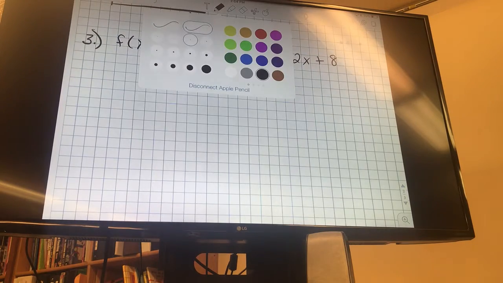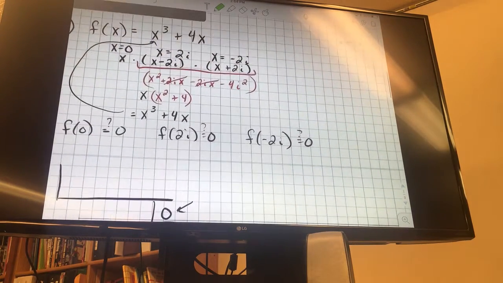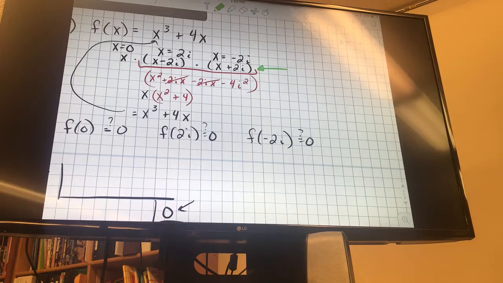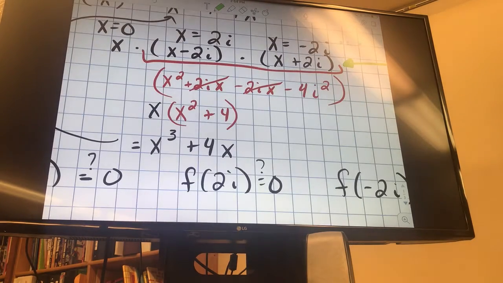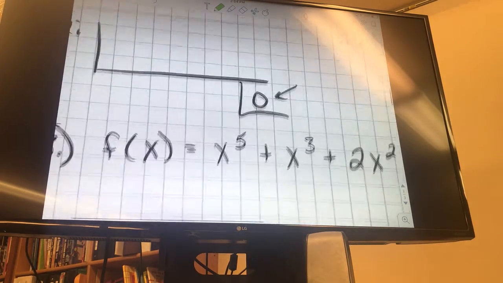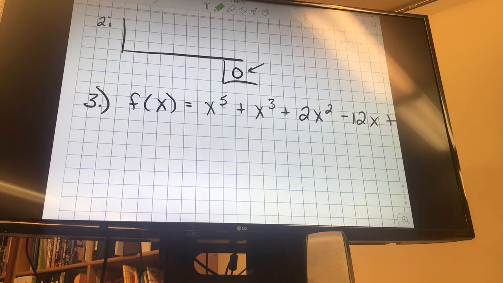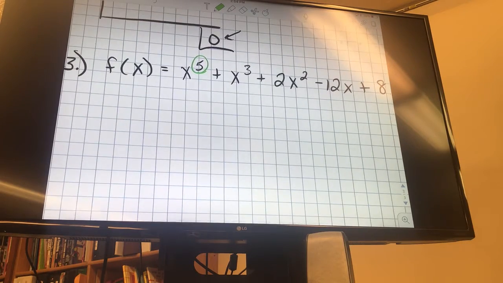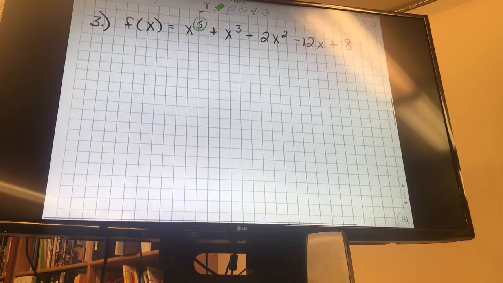So, if I want to write it as a product of linear factors, basically they want me to do this to it, like on that last one. How many factors should this have? Five. Should have five of them. So to help me find those five linear factors, I'm going to find the five zeros. Okay, so where should I start?